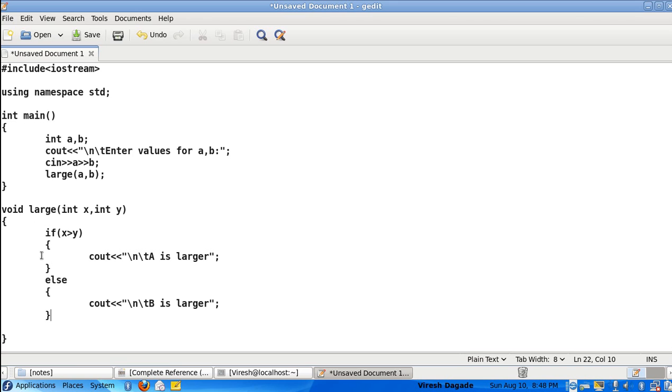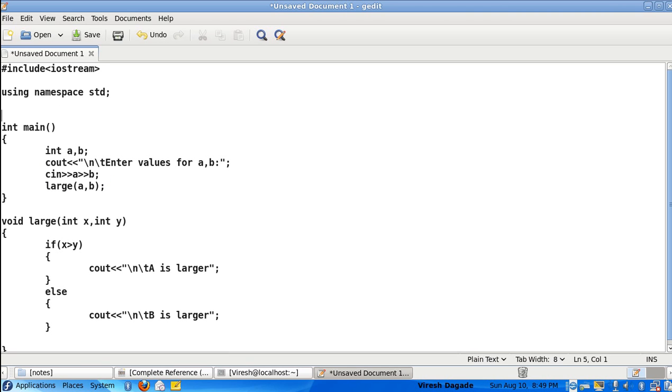Now one thing you need to remember: as you are writing a function definition, the compiler, when it encounters the function call, should know what actually this function is. Now over here I am making use of variables a and b, and before making use of those variables I have declared them, right? On the same lines, before using this function you need to declare that function. The declaration says what the function is going to return, what the function name is, how many arguments it is receiving, and the type of arguments.